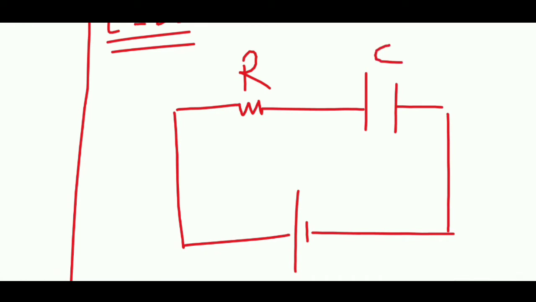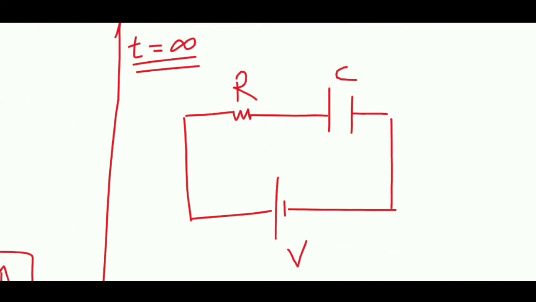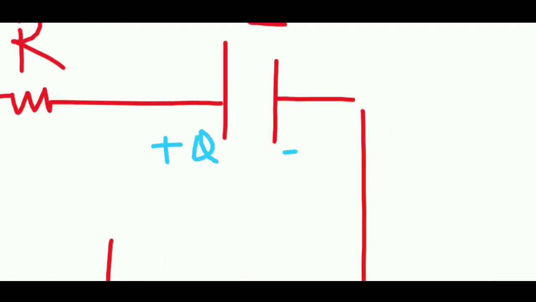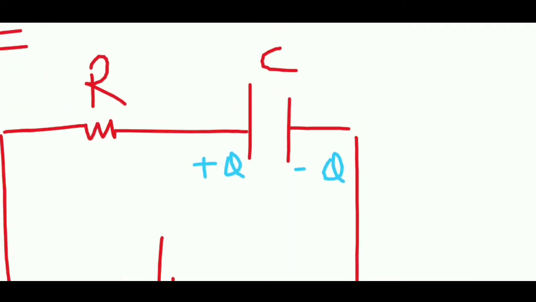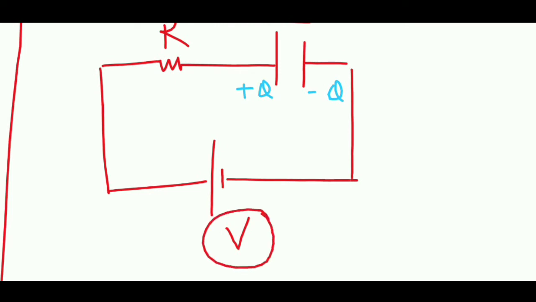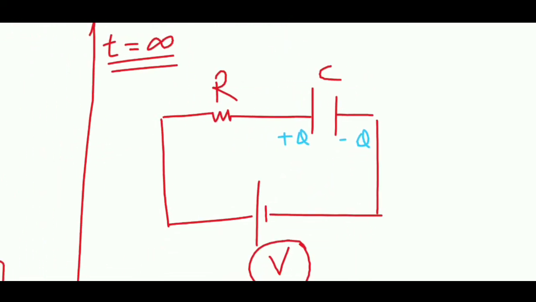This is my capacitor, this is my resistor, this is my battery. Now the charge which has been accumulated over here is plus capital Q and minus capital Q, and because of this, the potential across this is V. Now this full voltage V has come across this capacitor. Only then will it become fully charged.